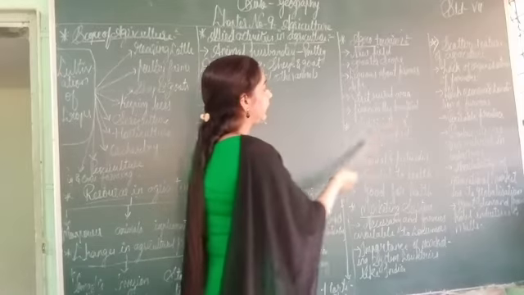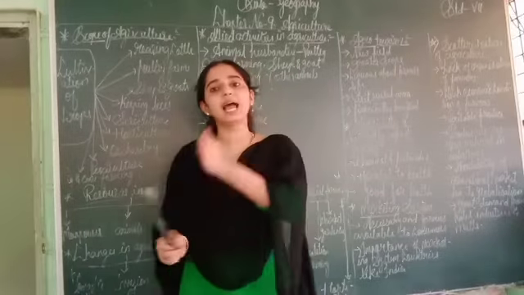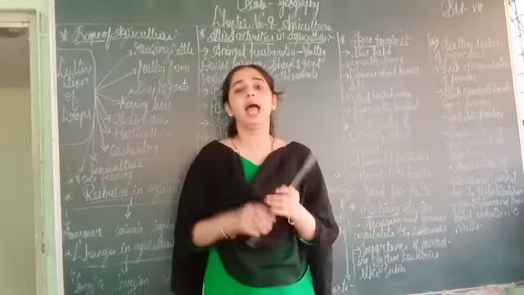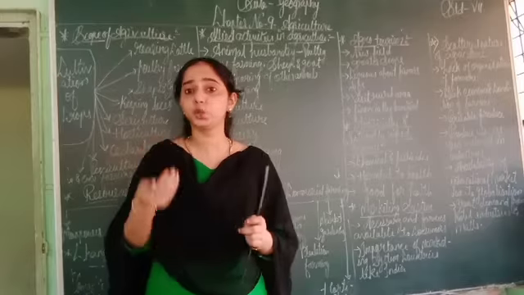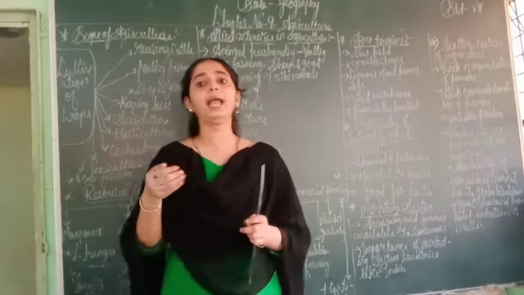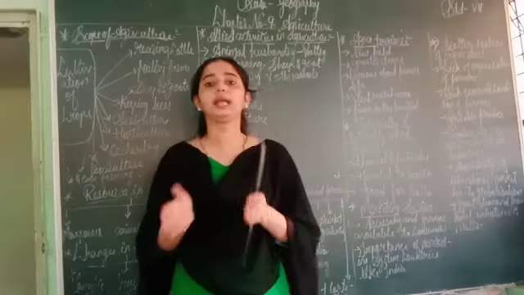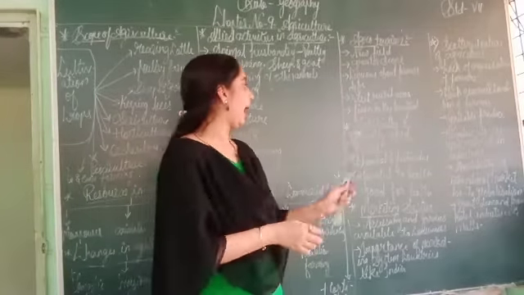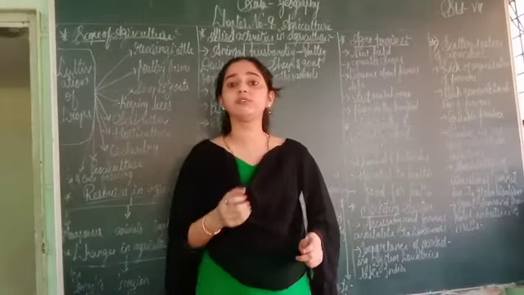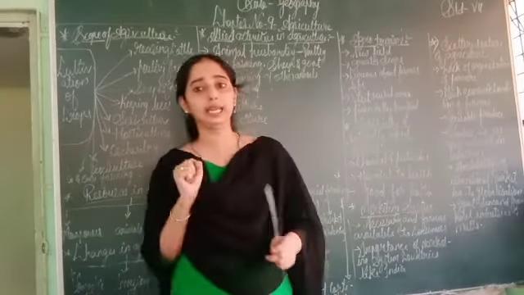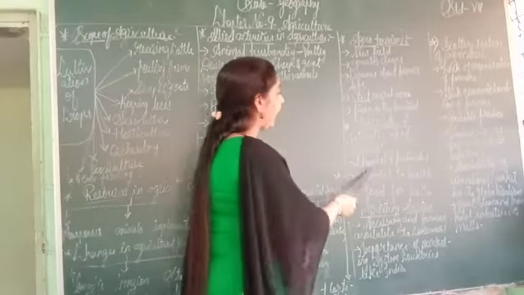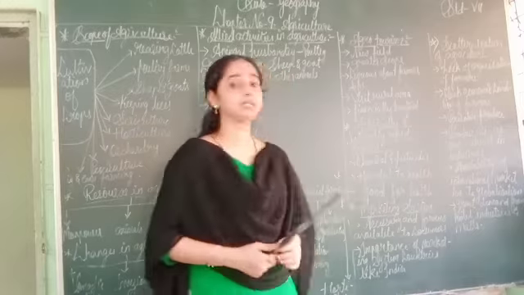Artificially and naturally ripened produce. What is artificial and what is natural? Artificial means the things which we use for farming that are made by man, so that is known as artificial. And natural means the things which we get from nature. So here the point is chemicals and pesticides.